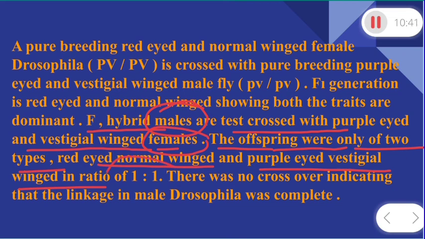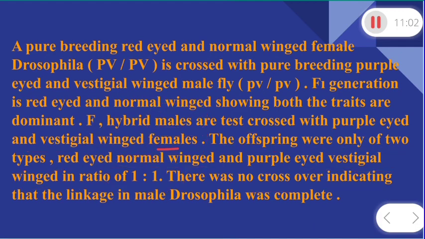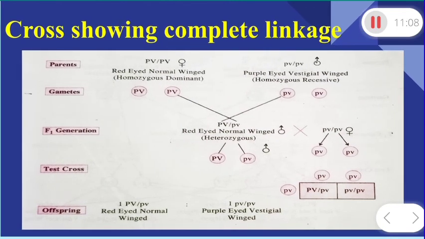So that is why the ratio is 1:1, because one type is the pure breeding red-eyed normal winged, and the other is purple-eyed vestigial winged. So here the crossover result indicates that the linkage in male Drosophila was complete linkage. Got it? Now let's discuss it with the help of a chart. Here you are looking at the chart I have taken.